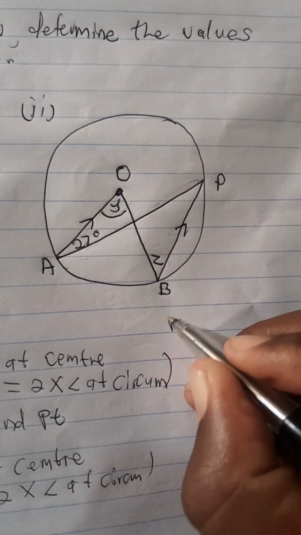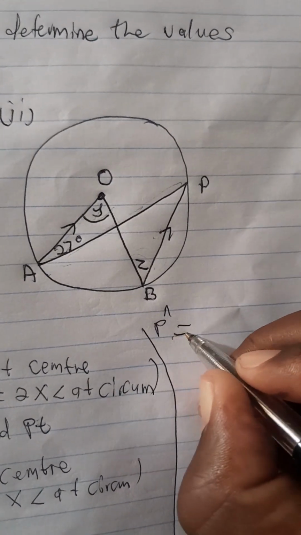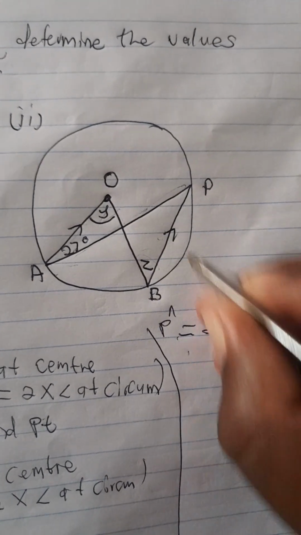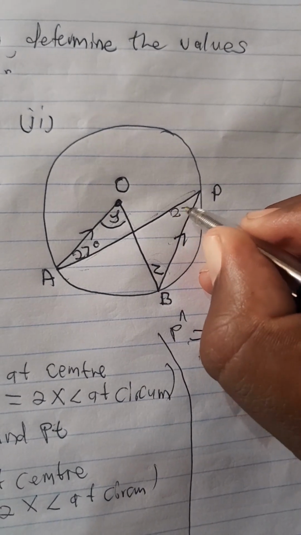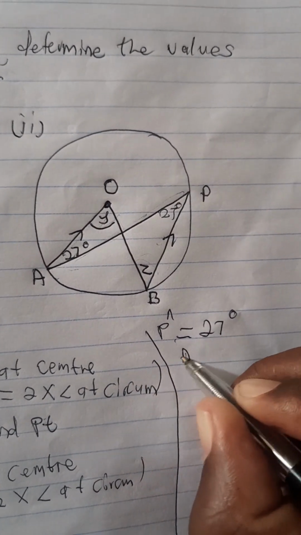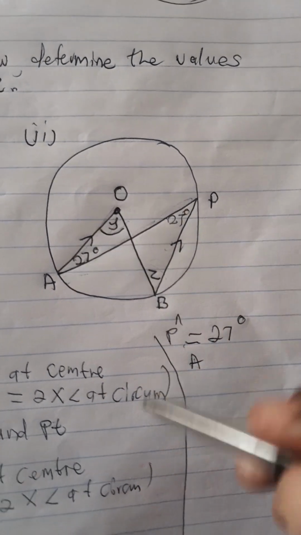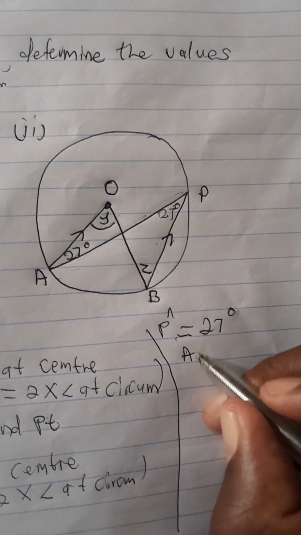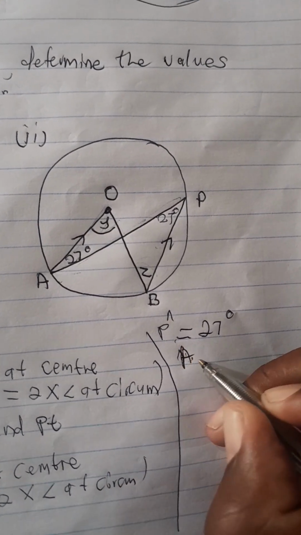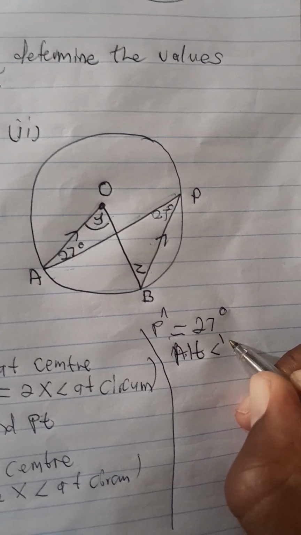Let's put this into practice. P is equal to 27 degrees. Reason: alternate angles. We can see that it forms a Z shape.